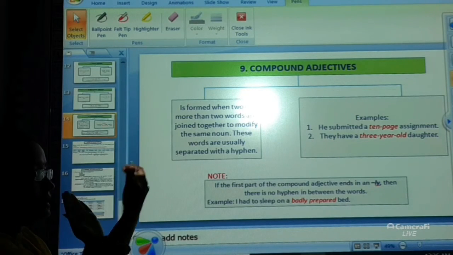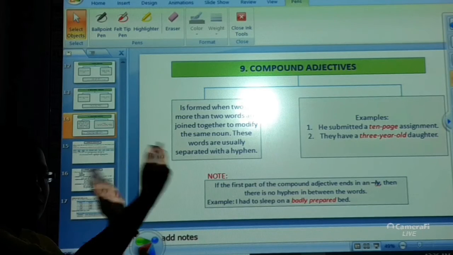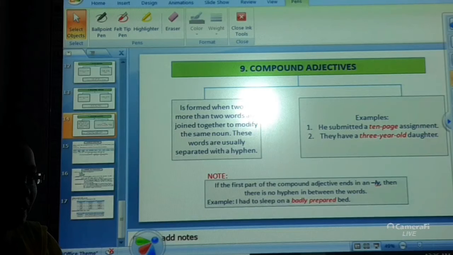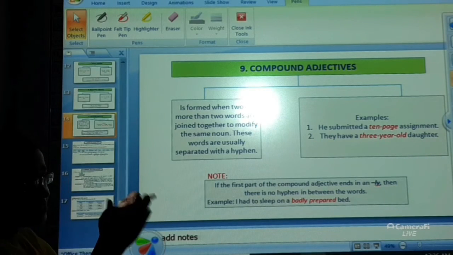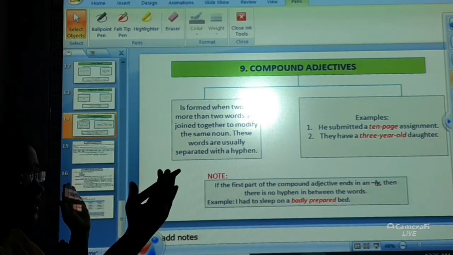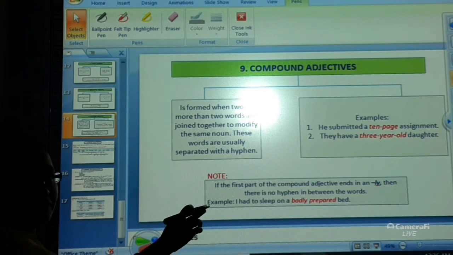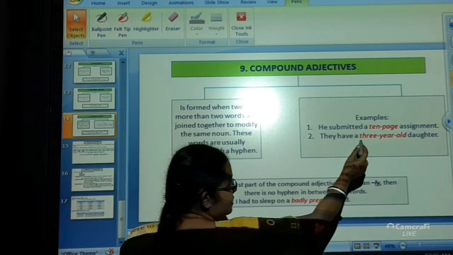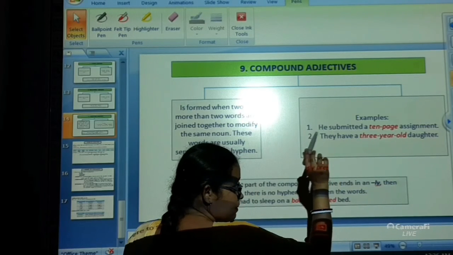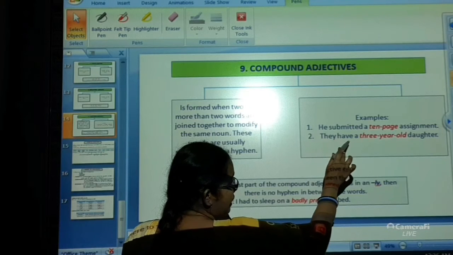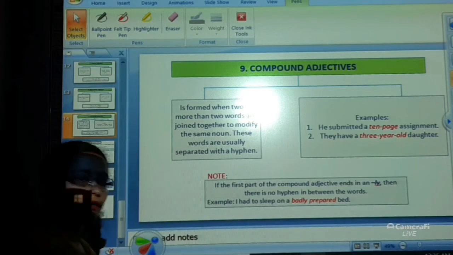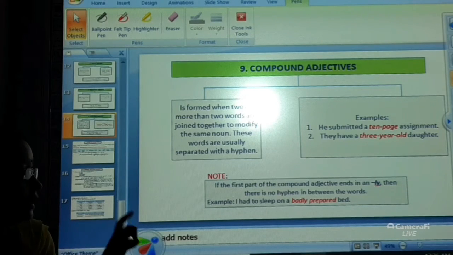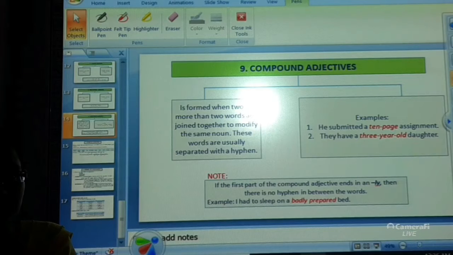If we separate these three words, that is 3, year, old, each has a different meaning. But in this particular sentence, all these three words have been joined together with the help of a hyphen, and they are giving us one single meaning, that is the age of the daughter. The meaning is they have a 3-year-old daughter. Together they are giving us the age of the daughter, that is their daughter is 3 years old.